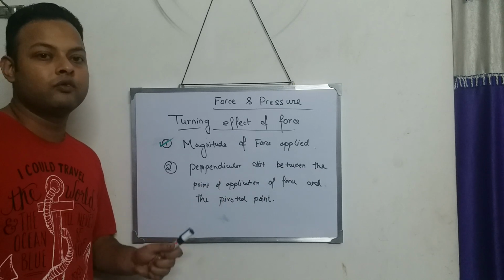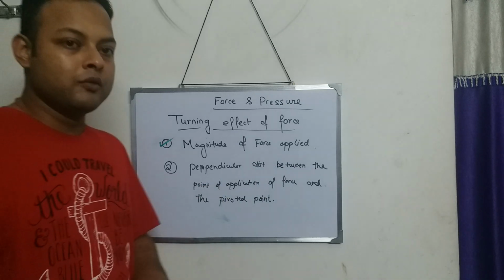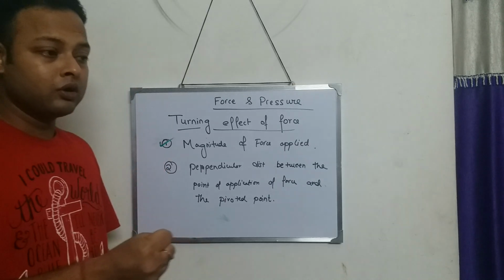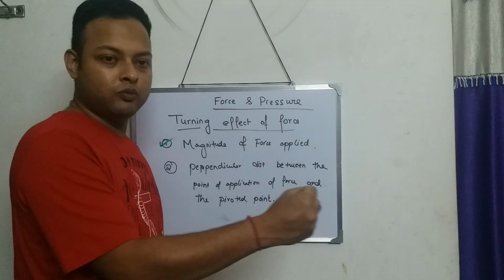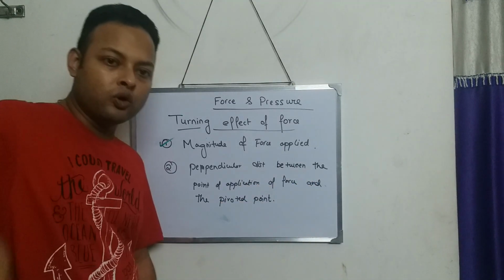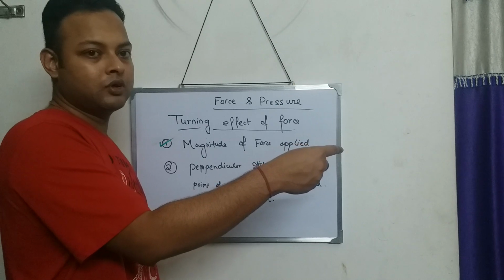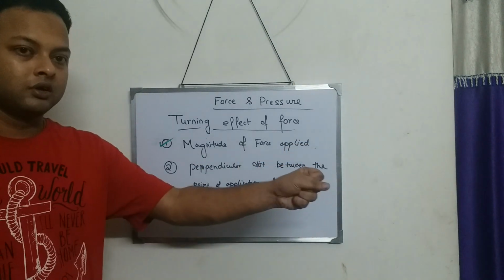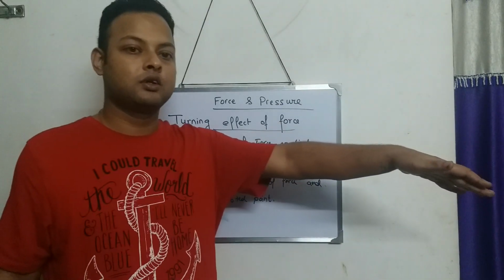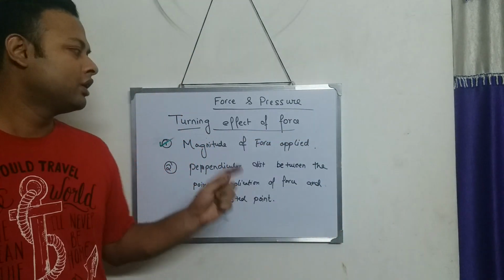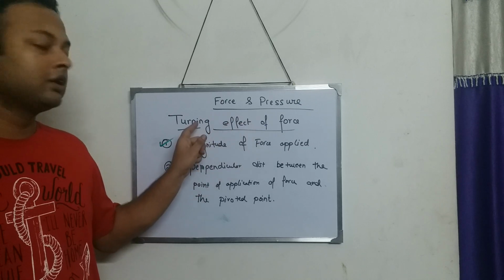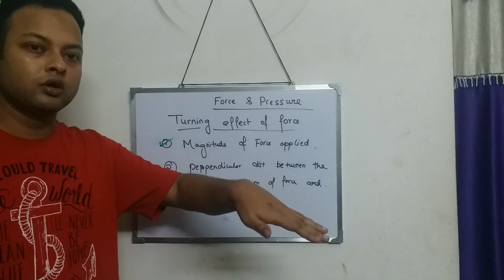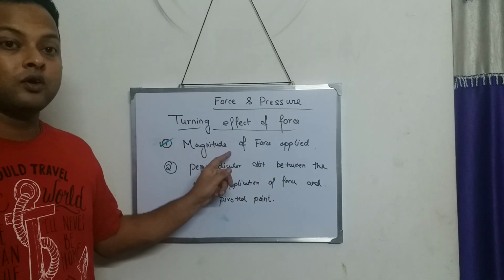So turning effect of force. See, the door is there. If we push the door with a lot of force, the door will also turn faster with a greater magnitude. So if we apply more force, the door rotates faster. If we apply less force, the door's turning effect is also less. So the turning effect or the rotation of the door depends on the first factor, on what?